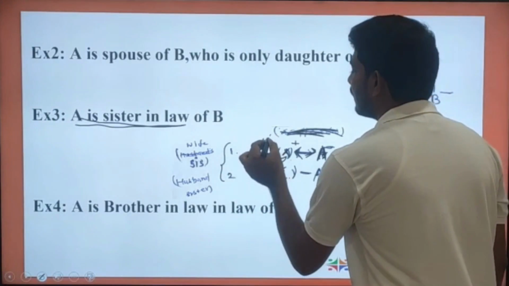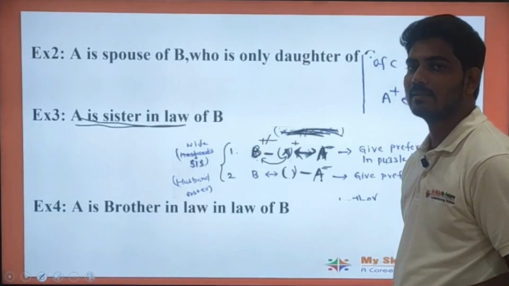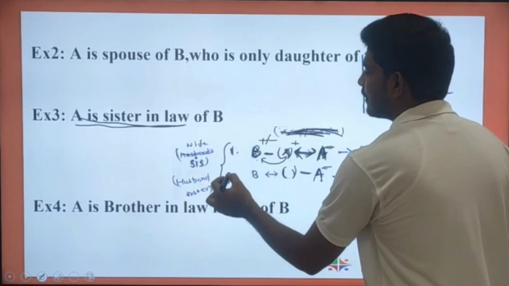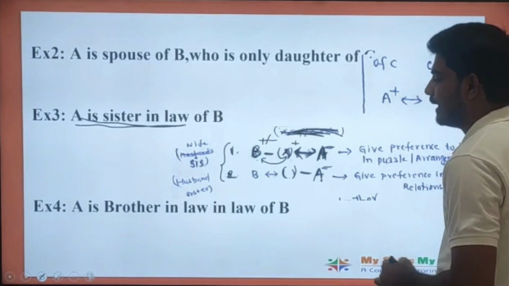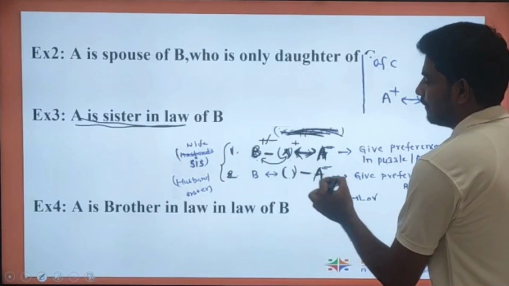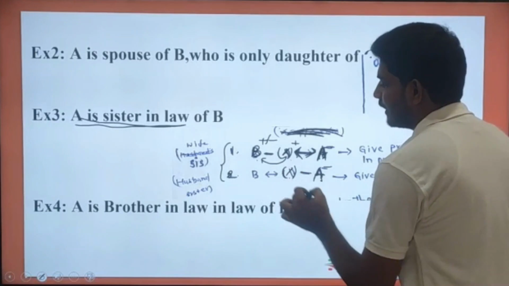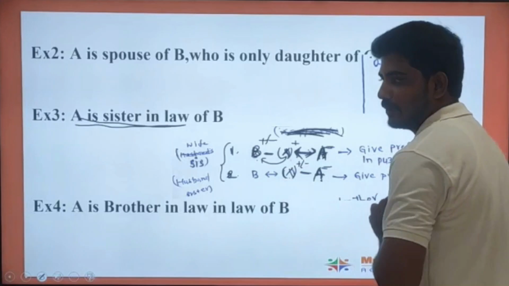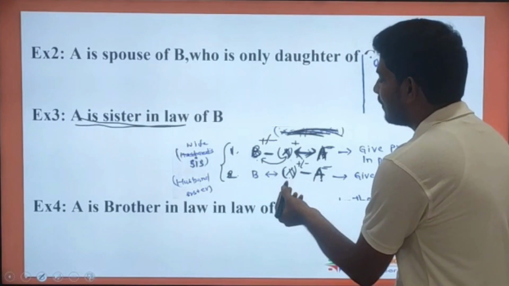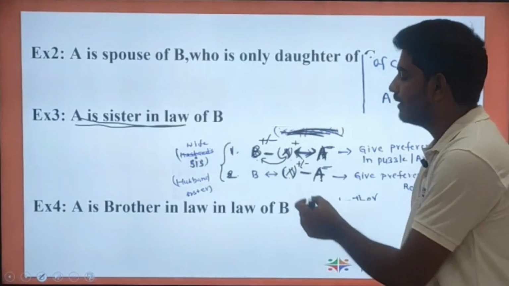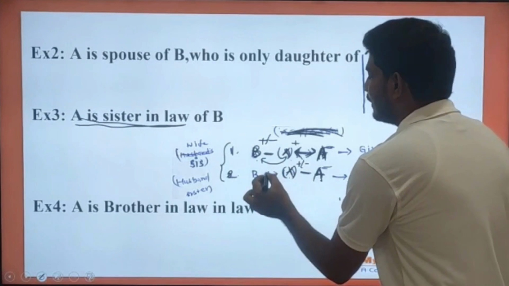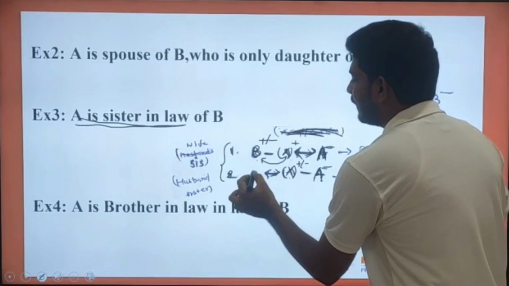Suppose B was a female person also. In that case also, A will be sister-in-law to B. Next, the second possibility. Suppose A has a brother or sister, let us take this person X. X may be either a male person or a female person. This X person is either a brother or sister of A, and this X person is getting married to the person B.